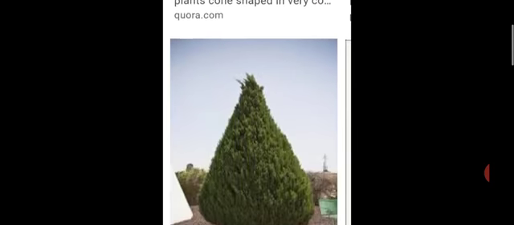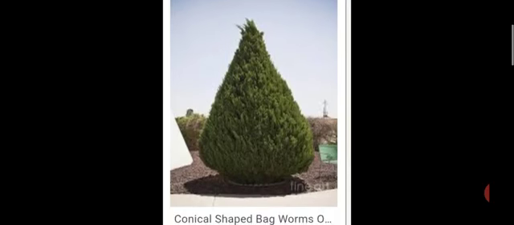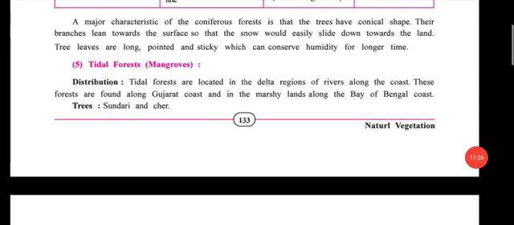And this one also. Clear? If some snow falls on it, then due to this slope, it slides down to the land. Okay, clear?